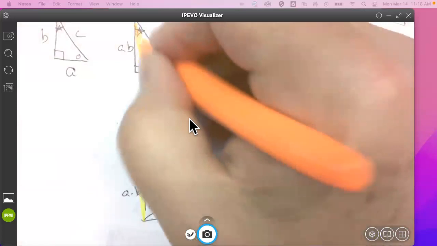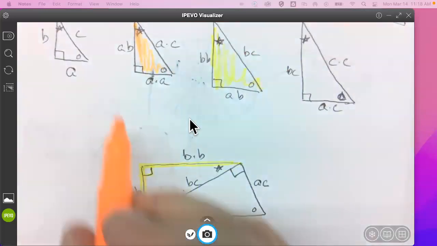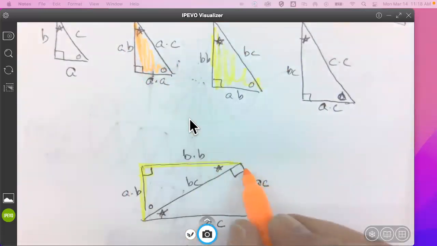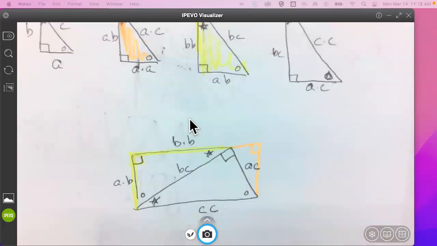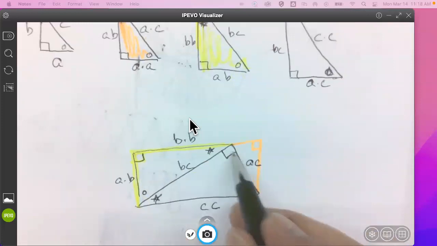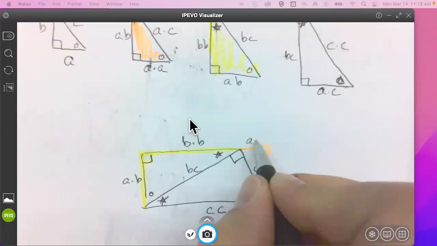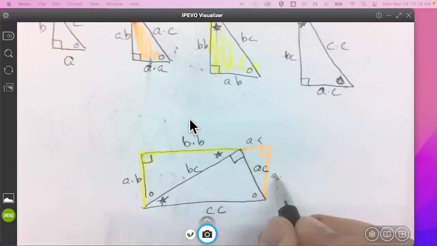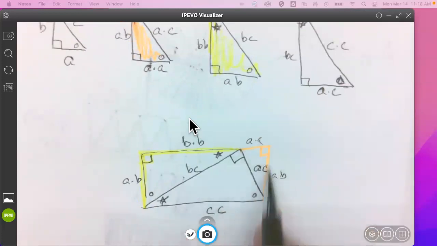And then I'll do the same thing with this triangle. I'm going to take my orange triangle, my smallest one, and I'm going to put it on right there so that this side is AC, this side is A times A, and this side is A times B. A, B, C.